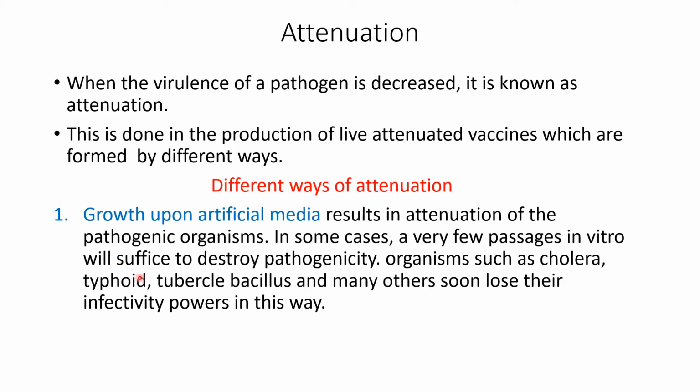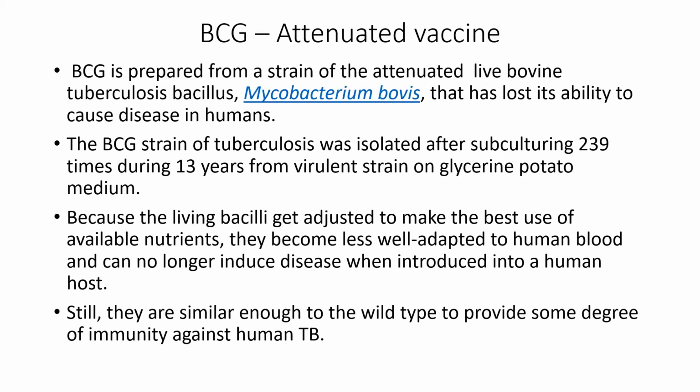So, such serial passages in artificial media have been tried with organisms like cholera, typhoid, tubercle bacillus, and also many other pathogens. So, we have live attenuated vaccines now for cholera, typhoid, and tuberculosis, mainly by means of such serial passages in artificial culture media. One popular example for a live attenuated vaccine is BCG. We already have seen the BCG under tuberculosis disease. Here I am going to concentrate only on how attenuation is carried out.